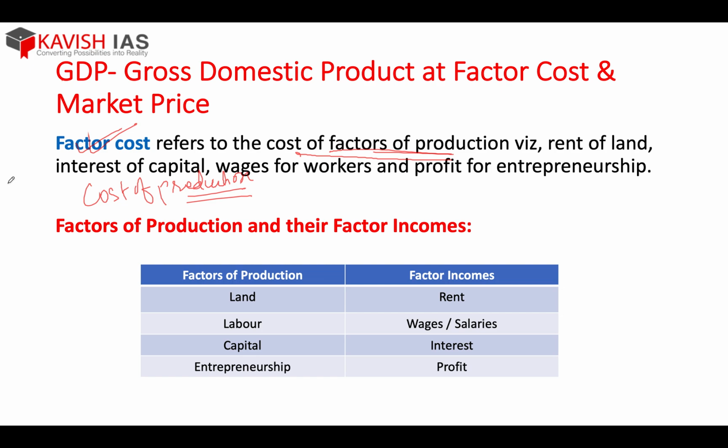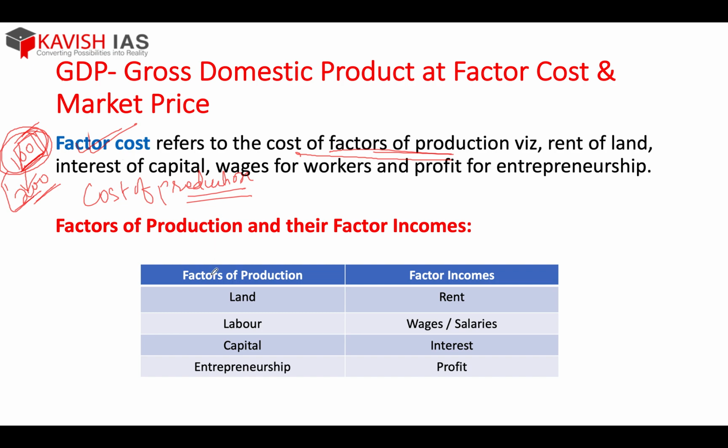For example, you sell a shirt at 200 rupees, but your cost of production is 100. That means the total cost incurred in making that product is your factor cost, and 200 is your selling price. Why? Because over here you have a lot of other things added. You have the taxes added, you have your profit added. If you exclude that, I am only talking about the cost of production, the amount of cost which you have incurred in producing any product. So factor cost is your total cost of production.